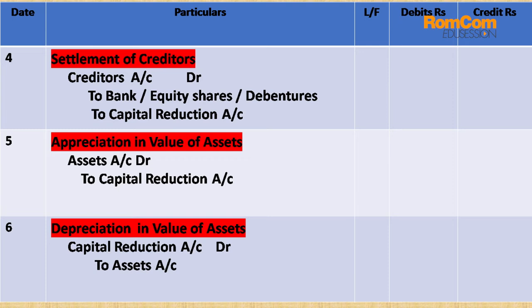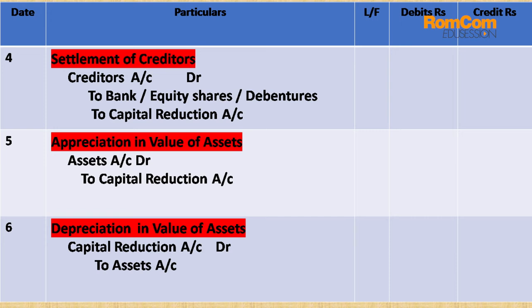So I'll be sharing with you the simple rule for appreciation of assets. Whenever any assets increases, capital reduction account will be credited. Similarly, whenever any assets decreases, in accountancy language we call decrease in assets depreciation in the value of the assets. So depreciation is nothing but reduction in the value of the assets. So whenever assets value decreases, capital reduction account will be debited, and similarly assets account will be credited.